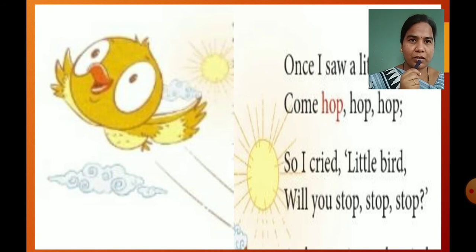He is asking a question because he actually wants to stop this bird. He is saying please stop, stop, stop. So children, in this first stanza, we can see that this little child saw a little bird hopping and he is crying. Crying means he shouts loudly, he calls loudly, little bird, will you stop, stop, stop?